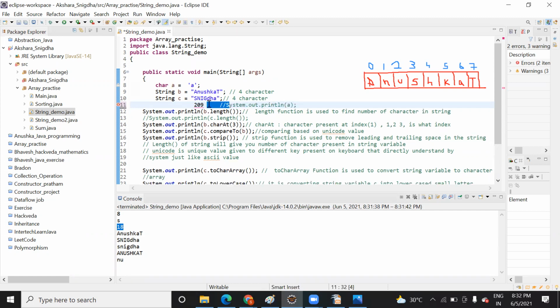So I should keep an ASCII table with me. Yeah, you can use that also. Yeah. So here you can compare this too.